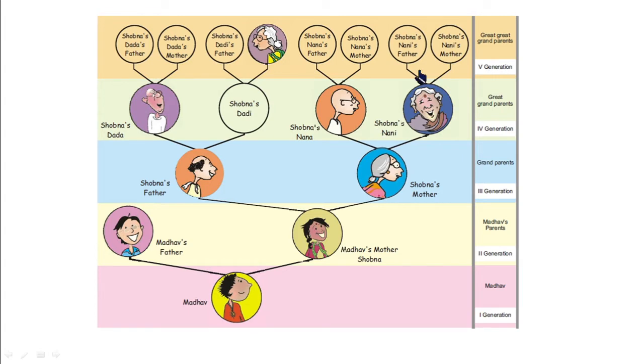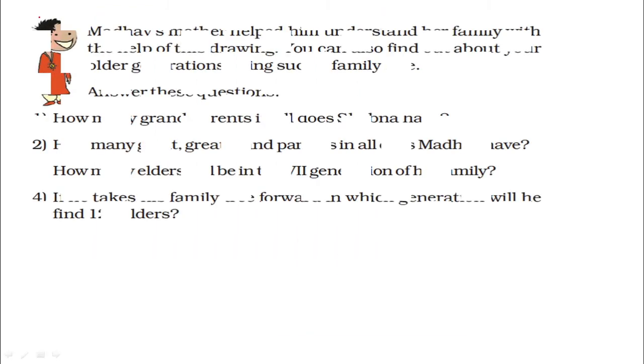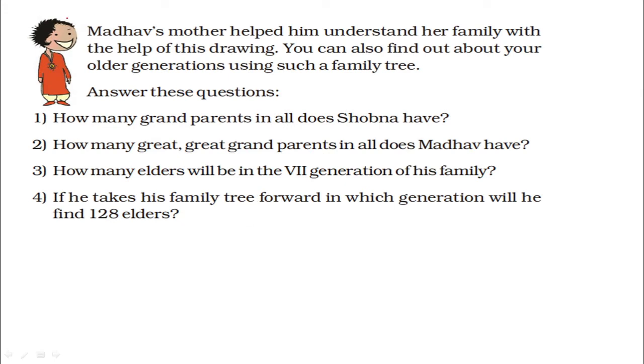So let us see some questions depending upon this chart. Madhav's mother helped him to understand her family with the help of this drawing. You can also find out your older generations using such a family chart. So you can prepare a family chart for your family also.